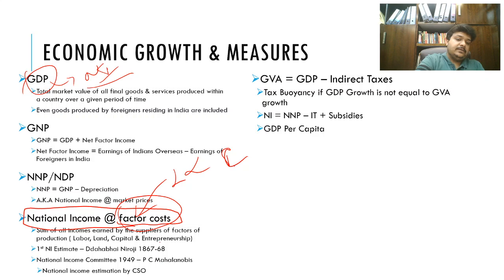So factor cost is the sum of all the incomes earned by the suppliers of factors of production: land, labor, capital, and entrepreneurship. So for example, someone is renting out land to build some factory.